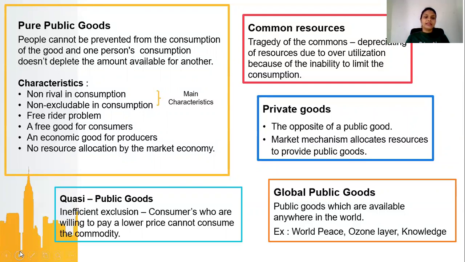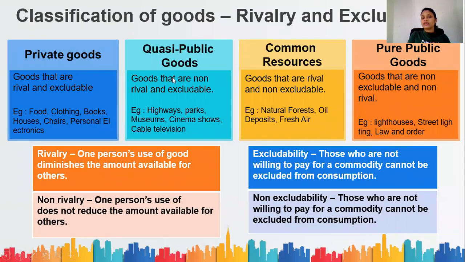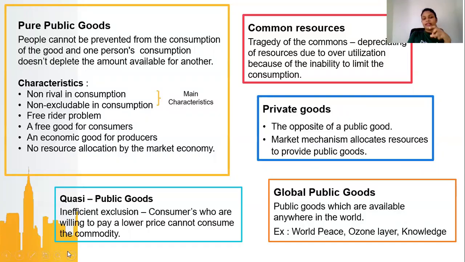Then we look at quasi-public goods, or you call them club goods. I told you they have the issue of inefficient exclusion. In the previous slide, we saw that quasi-public goods are non-rival, but they are excludable. That means the marginal cost is very low, but the market charges a very high price.